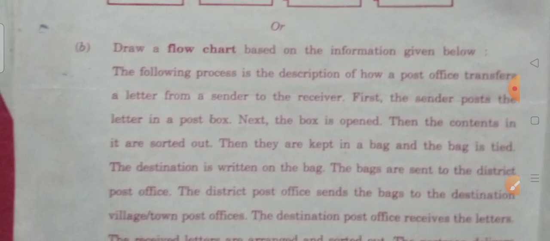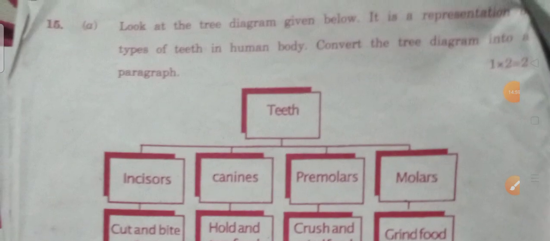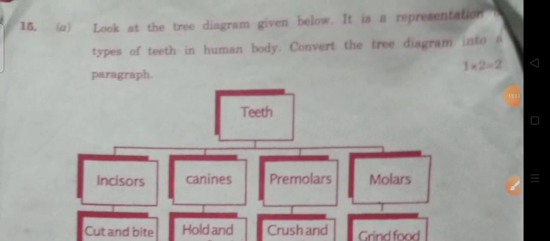So next B. So one more, draw a flow chart. This is like a tree chart. So this paragraph consists of a passage, and you have to draw a flow chart based on the information given below. You have to read this passage. Based on the passage, you have to answer with this chart.